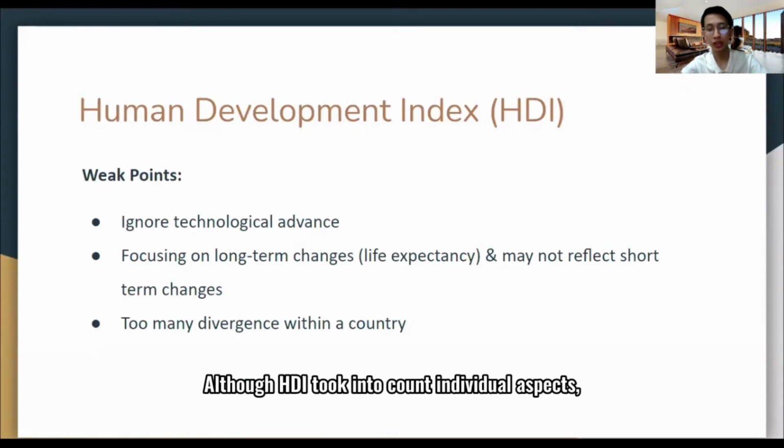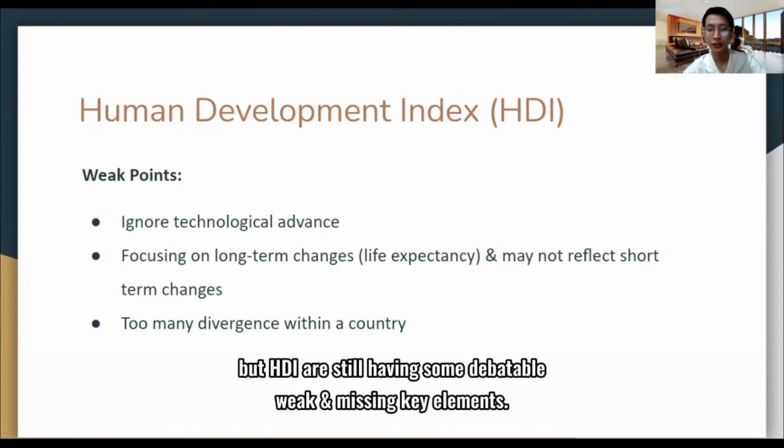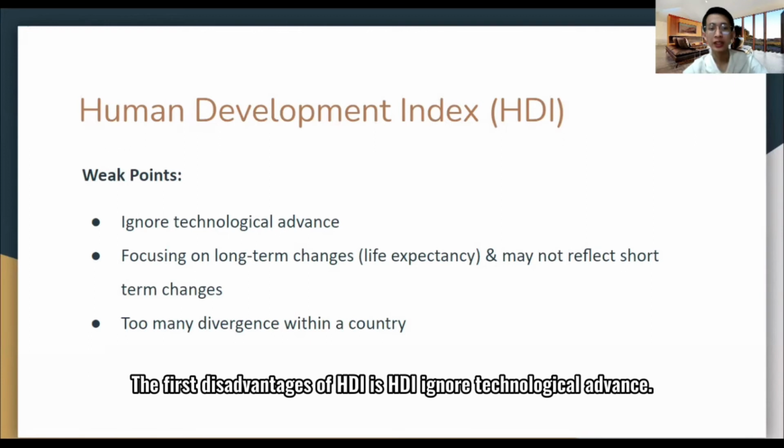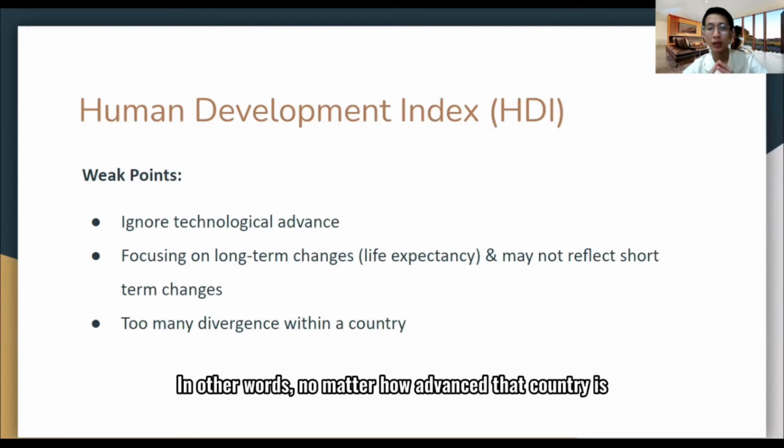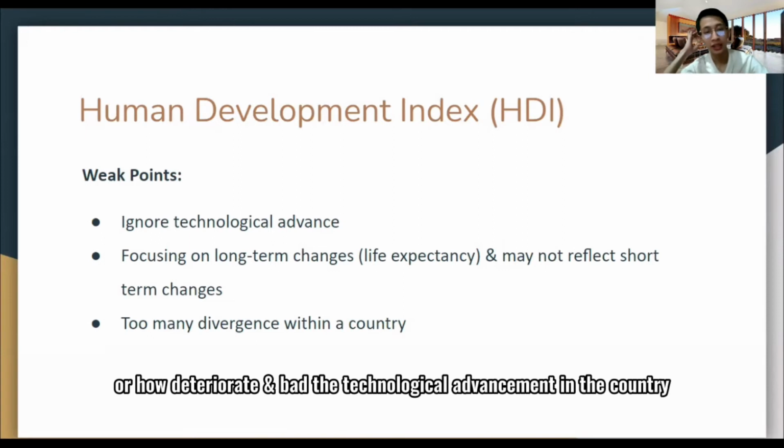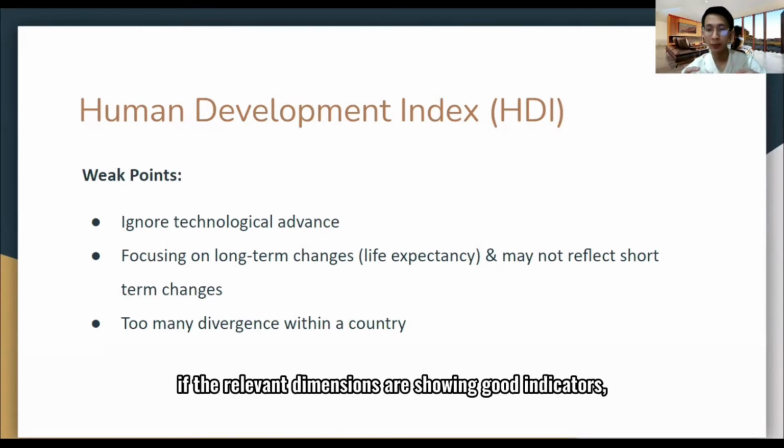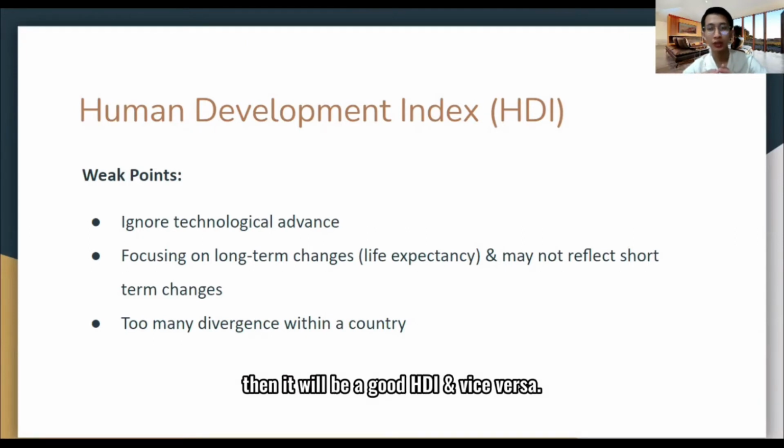Although HDI took into account individual aspects, HDI still has some debatable weaknesses and missing key elements. The first disadvantage of HDI is that it ignores technological advancement. In other words, no matter how advanced that country is, or how deteriorated and bad the technological advancement in the country is, if the relevant dimensions are showing good indicators, then it will be a good HDI, and vice versa.